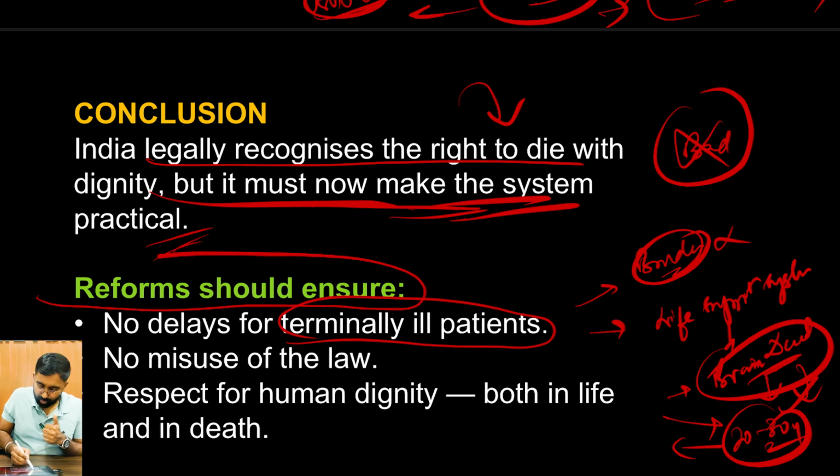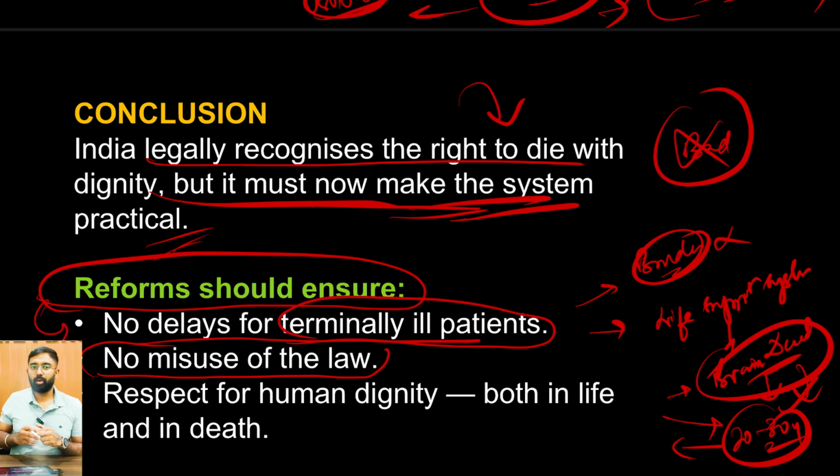So reforms in India should ensure that no delays for terminally ill patients are taken care of, right? And also should make sure the misuse of this particular law is not done, because let's say there are few patients who are just ill, and just because they are a burden to the family, it doesn't mean that the procedure with respect to passive euthanasia is so liberal that just because a person is ill, or people in their old age just become sick for some reason, maybe they could have been all fine, right?